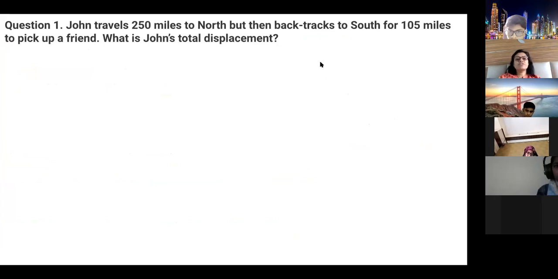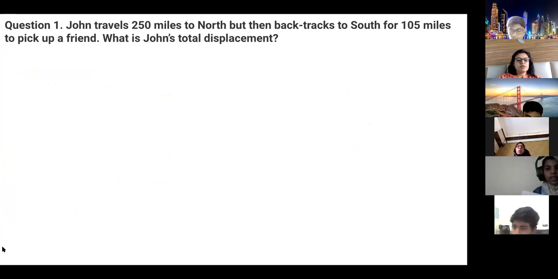Okay. John travels 250 miles to north, but then backtracks to south for 105 miles to pick up a friend. What is John's total displacement? Tell me. Understood the question? When the last answer displacement is equal to 6 meter, right? Yes, 6 meter.